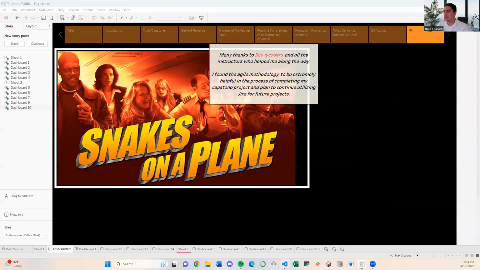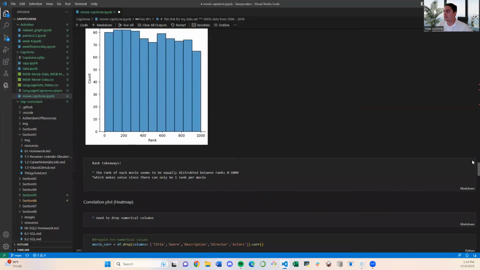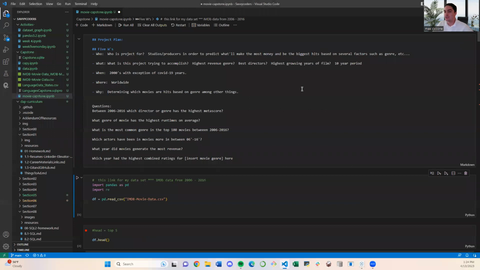That's really all I got besides showing you, lastly, my VS Code. I kind of wanted to just run through. The first thing I had in my VS Code was a markdown with a plan of who this project would be for, what it's about. My initial plan was that this would be a good capstone for helping out studios or movie producers, maybe to give them advice on what movies are going to make the best revenue going forward based on the results and findings that I had found.